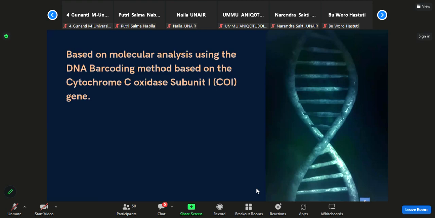We identified Nemaeculus sp. based on molecular analysis by using the DNA barcoding method based on the cytochrome C oxidase subunit 1, or CO1. DNA barcoding is a solution to provide accurate, fast, and automatable identification of specimens and species discovery based on the CO1 gene of Nemaeculus sp.